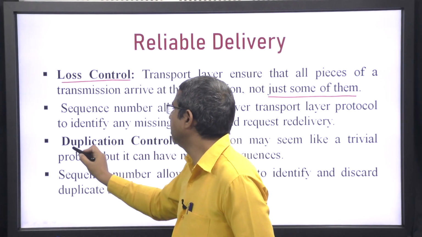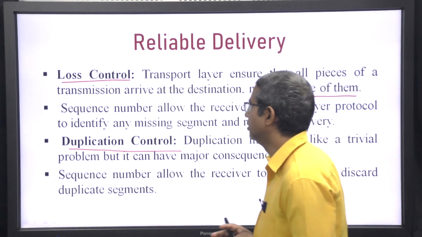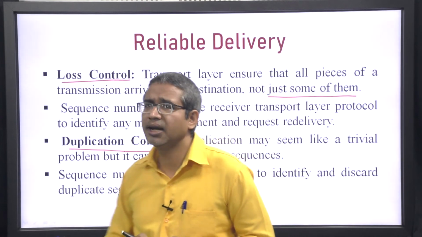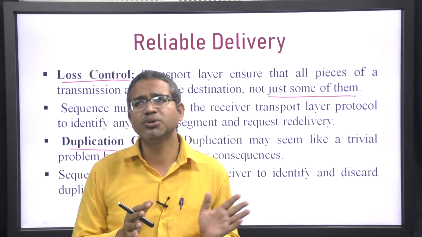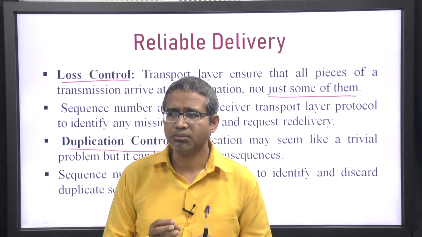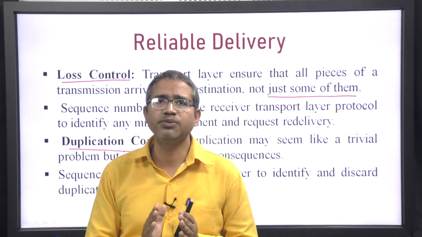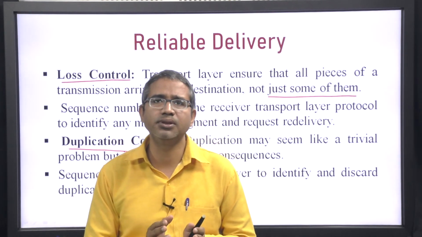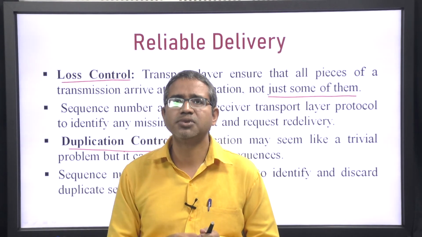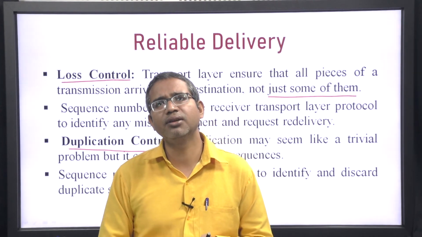And then duplication control. Duplication may seem like a trivial problem, but it can have a major consequence. For example, suppose you send a message for transferring the amount of rupees 5,000 to the account of your friend Y, and if the message is duplicated, then what will happen?